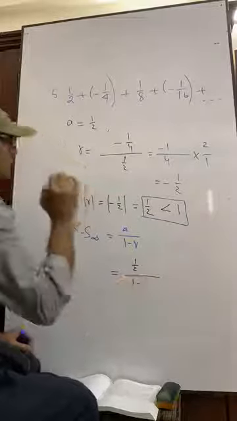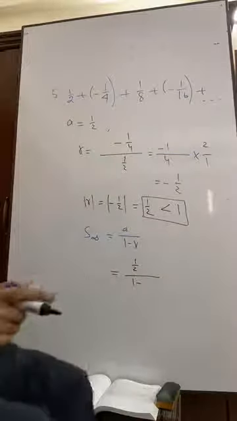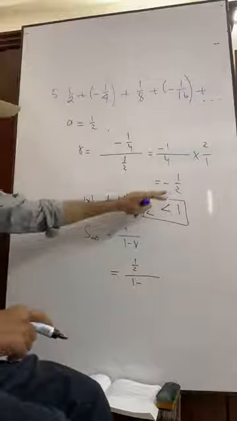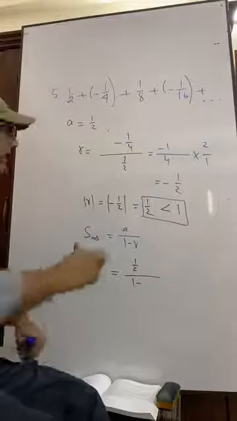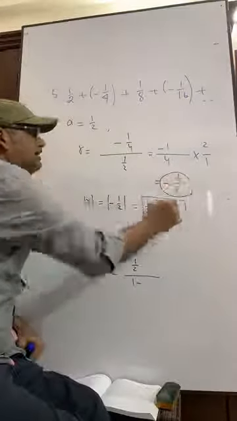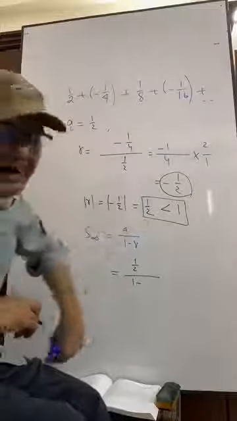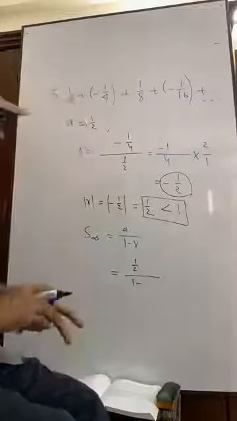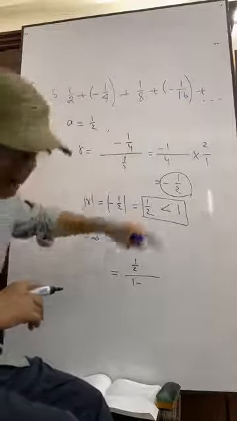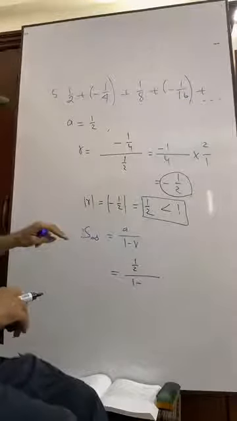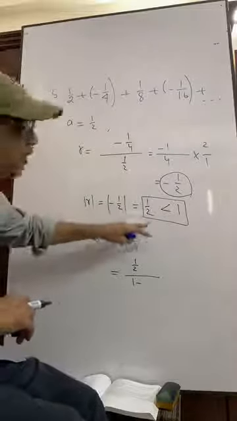What is R? Please see, R is minus half. The value of R is minus half, whereas the absolute value of R is only half.